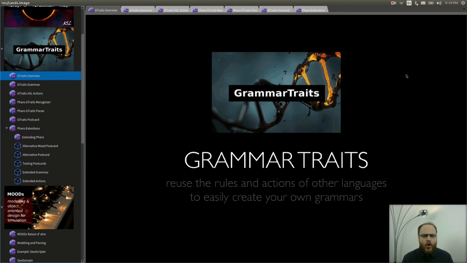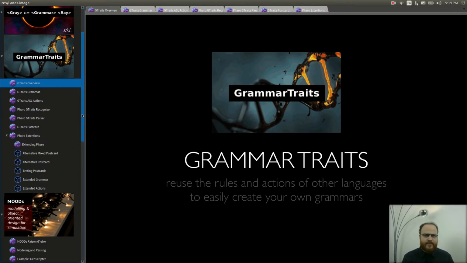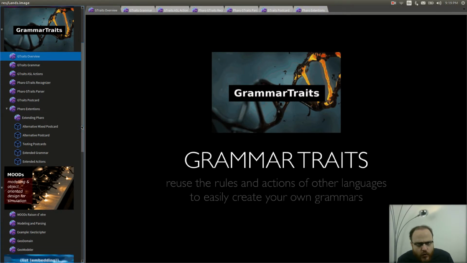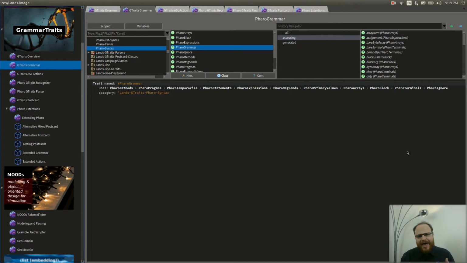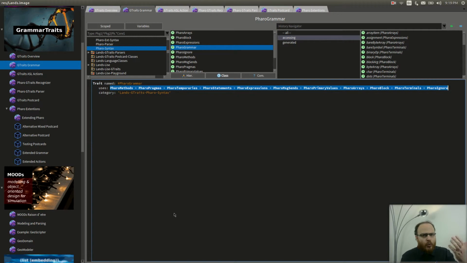Now, despite their enormous diversity, programming languages and DSLs do share common lexical and syntactical structures. So during conception of new language systems, it would be beneficial to test and experiment with abstractions from existing languages in a plug-and-play fashion. This could also allow us to easily extend existing systems with new language semantics. This is where grammar traits come in to provide a unit of composition for mock rules and ASL actions.